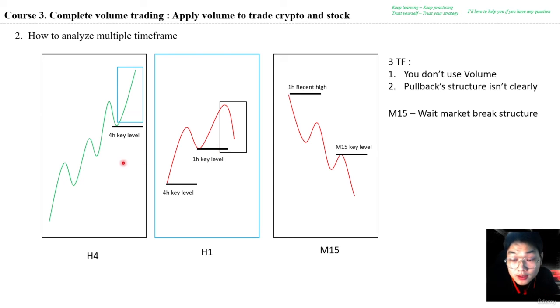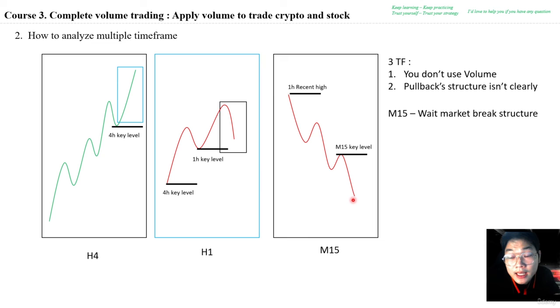But at this time you don't analyze the group of the volume in the 1 hours time frame and 4 hours time frame. It means that you don't know the momentum of the market. Therefore, you cannot be sure that at the 1 hours time frame and 4 hours time frame key levels, price will continue to go up or break out this key level to continue going down. Therefore, you open the 15 minutes time frame to see the structure of the pullback wave. For example, at this time, the structure in the pullback wave is a lower low and a lower high, and here is the key level in the 15 minutes time frame.